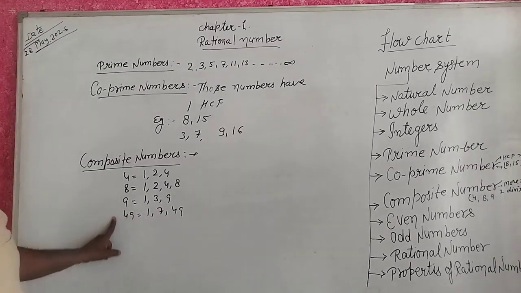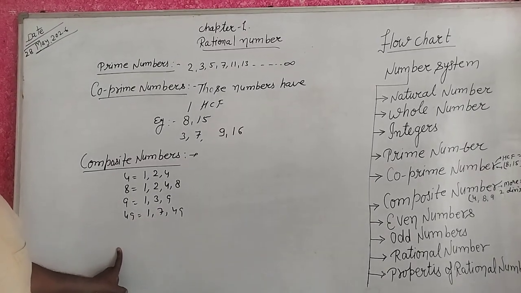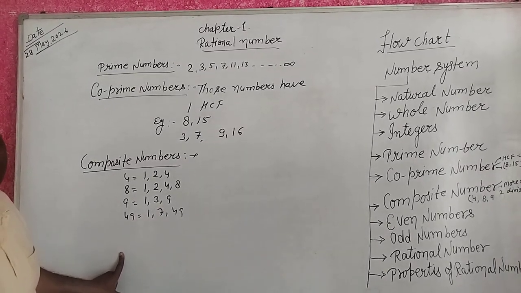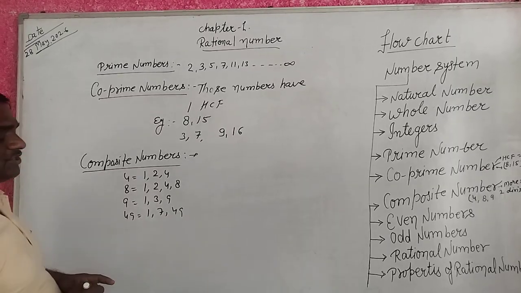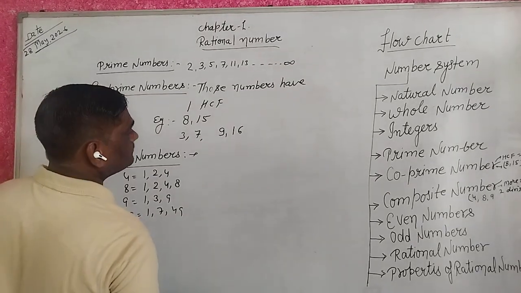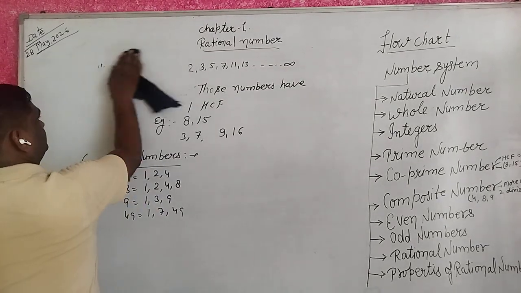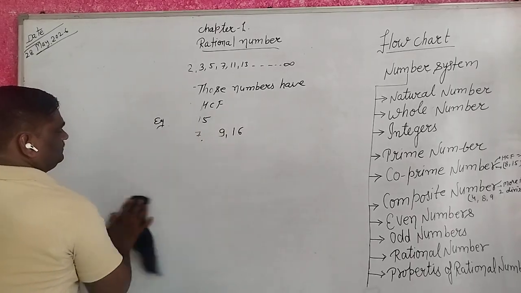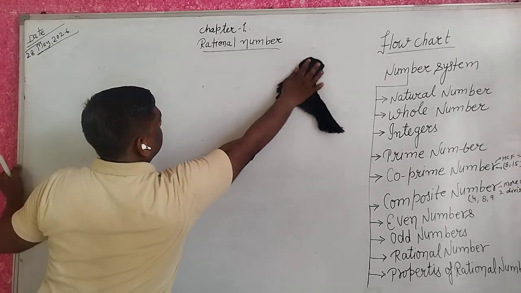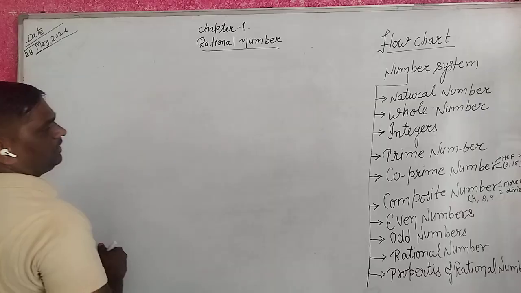So these are known as composite numbers. Okay guys? Yes. Next, even number.